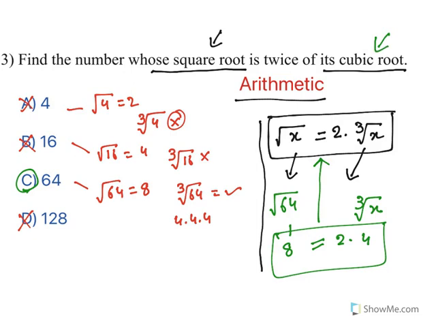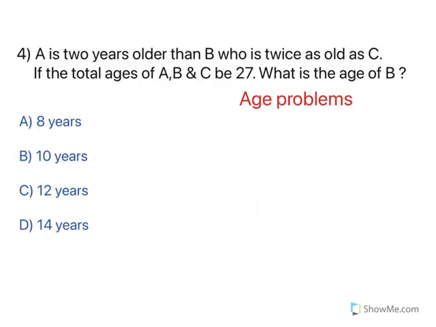You can see, options will tell you whether it is true or not. You have answers there itself. You need to know which one is that. So you can solve like this, or you can just see whether a number has got both square root and cubic root, and you can do this question. Right? Moving to the next one.